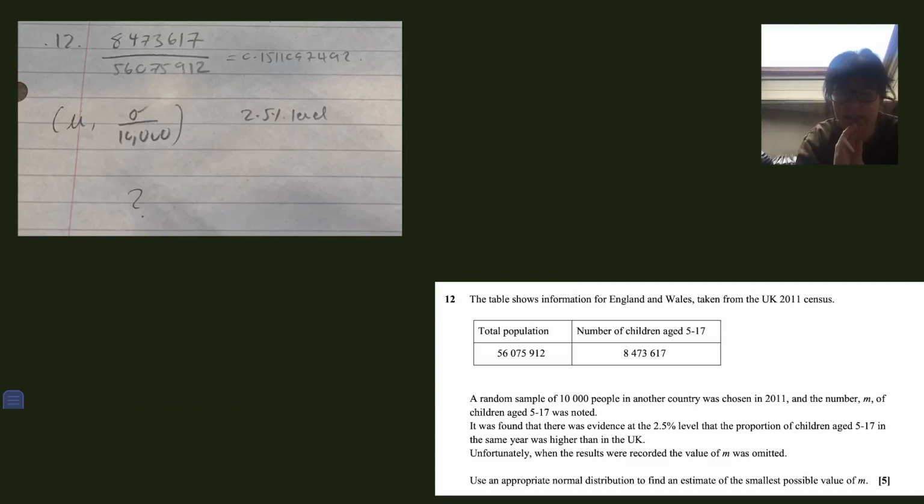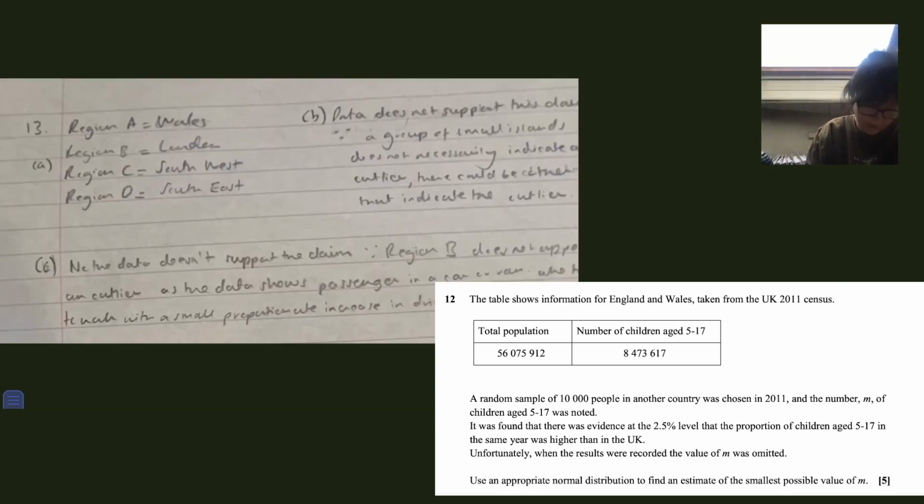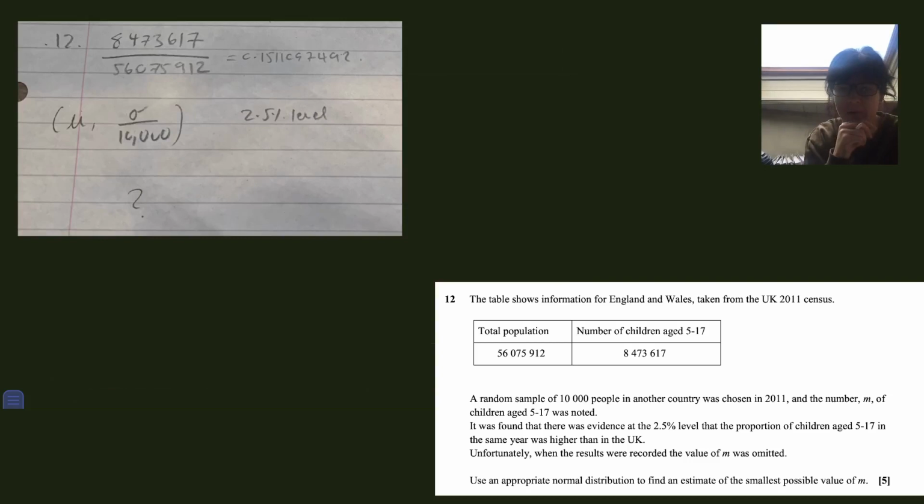This one obviously needs some work because you haven't written much. Question mark. So first of all, I was thinking we're getting towards the end of the paper. Maybe your timing, like we talked about last time. But then I looked at question 13 and question 14, and they're nice and clean. They look like you're still confident and in control at that point. So we can talk when we meet up. We'll talk about the timing and what strategies you used. But this one I think is just a really hard question.